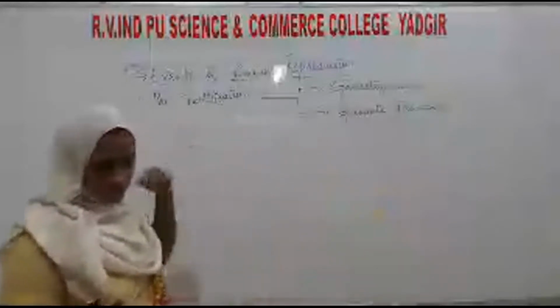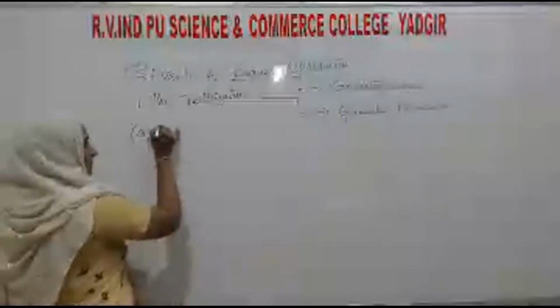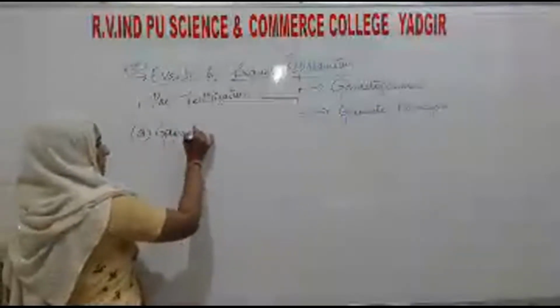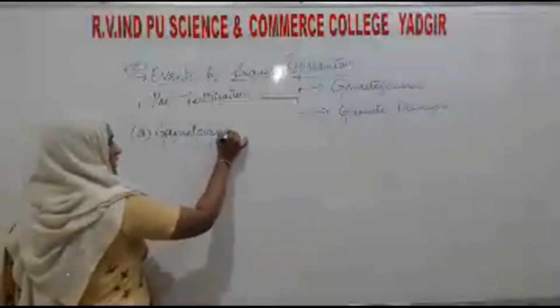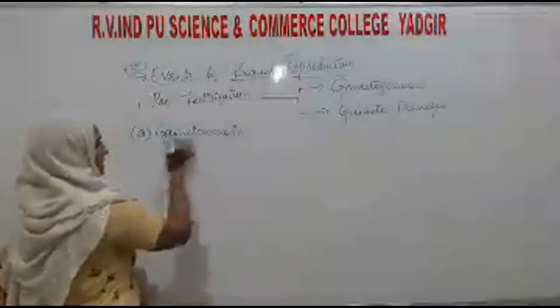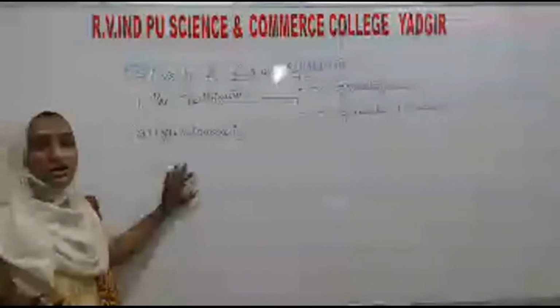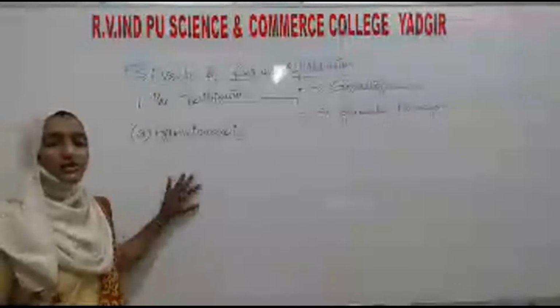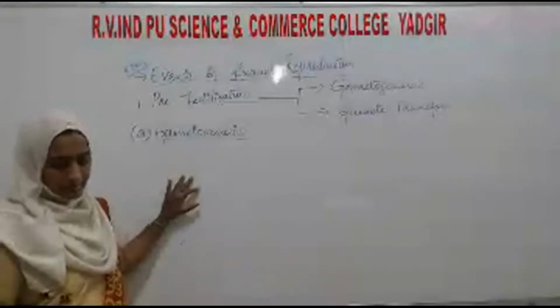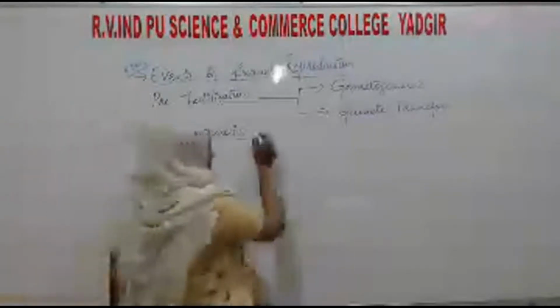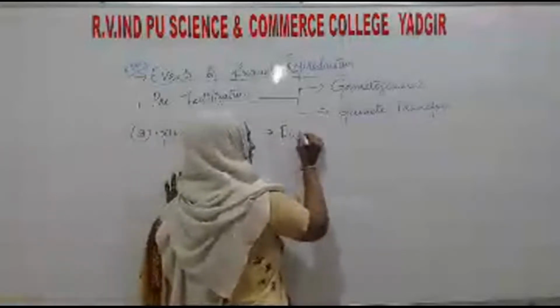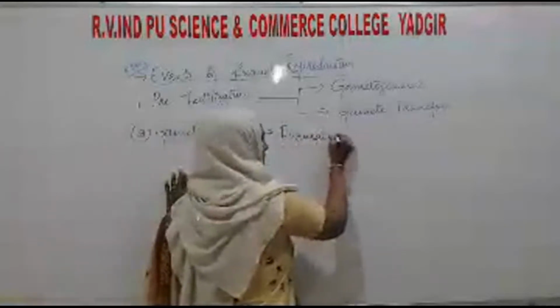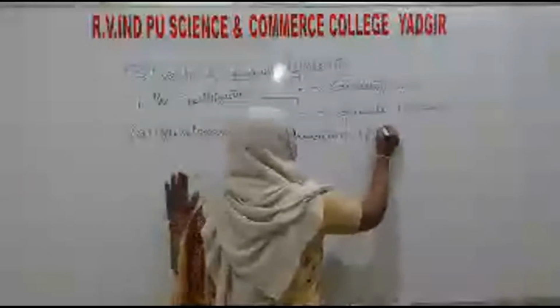First, the gametogenesis. What do you mean by gametogenesis? It is the process of formation of gametes.